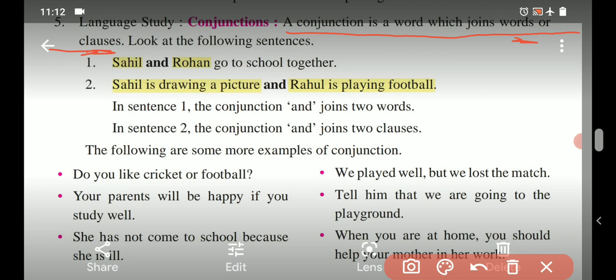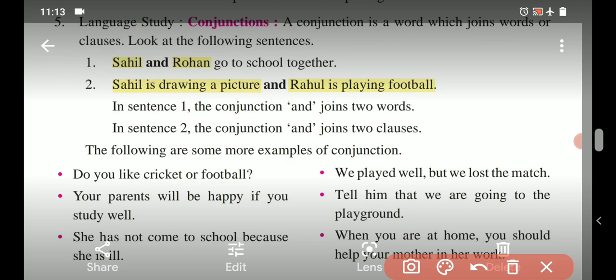How is it? Let us see with the help of given examples. First example: Sahil and Rohan go to school. Here Sahil is the first word, Rohan is the second word. These two words are joined using the conjunction "and". So according to the definition, a conjunction joins two words. This condition can be understood through this first example.